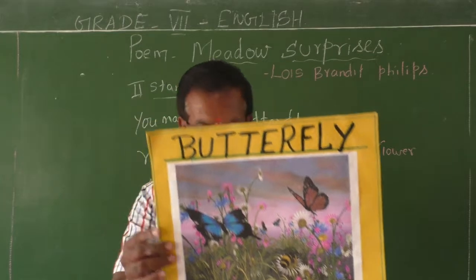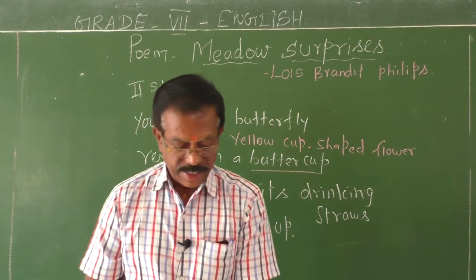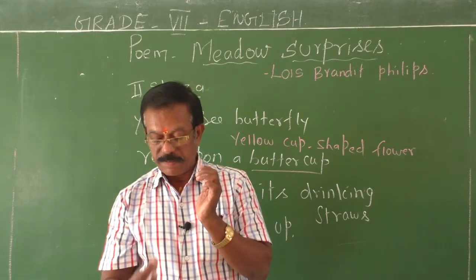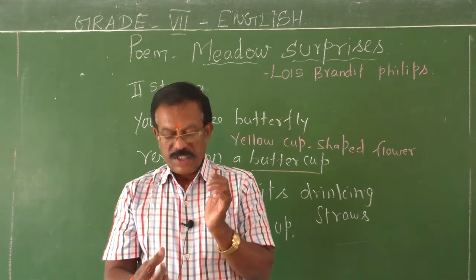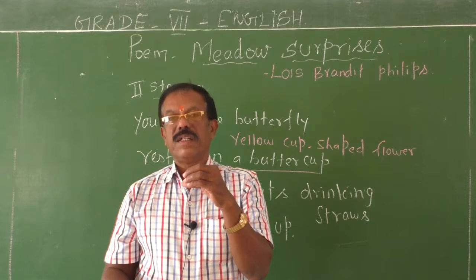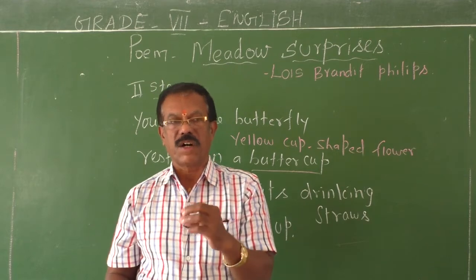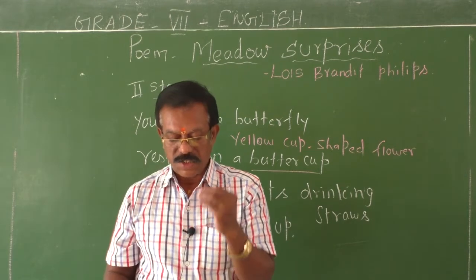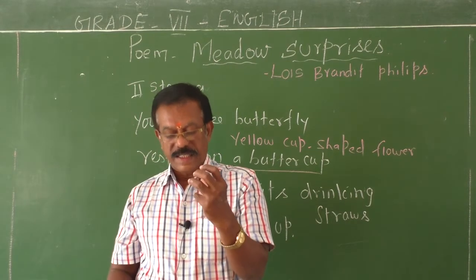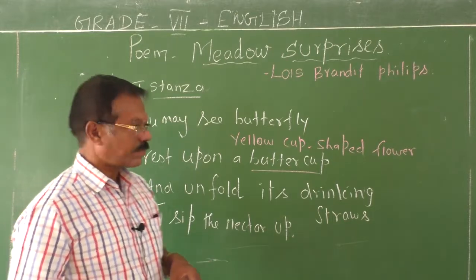Let me explain. See, that's called a drinking straw. Here, drinking straws refers to the very thin and small parts of the butterfly's mouth, which is used like a straw. If you want to sip cool drinks, you can use a straw to sip it. In the same way, the butterfly uses its drinking straws to suck the nectar from the flower.